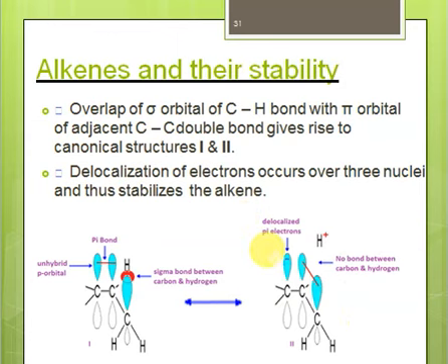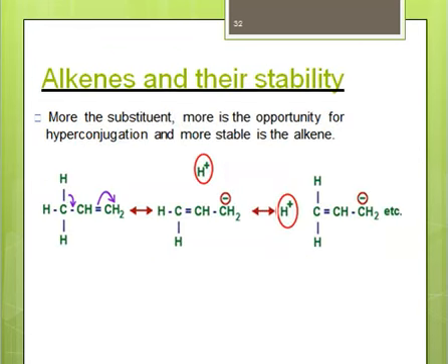Just for an idealization here, we are giving a simple structure of a substituted alkene, right? So this is a carbon, it's doubly bonded, means it has a p orbital. Now we have a carbon having at least one hydrogen, so this hydrogen is showing delocalization, right? So the sigma bond is delocalized and we are getting a negative charge on this carbon, so we say that there is a double bond here.